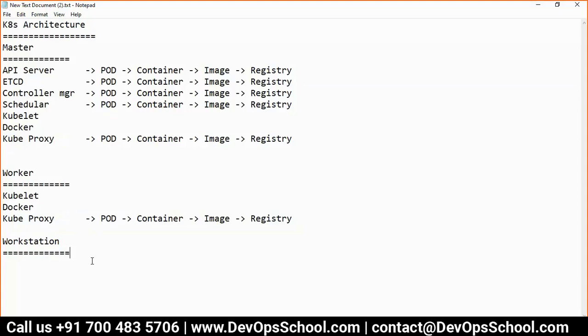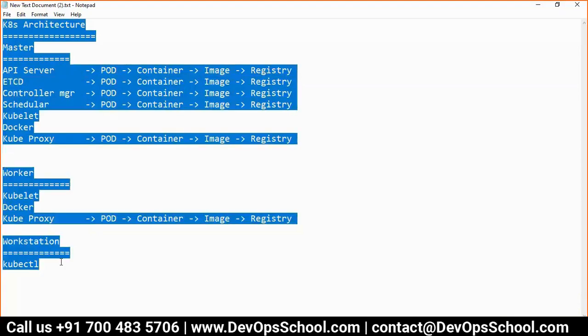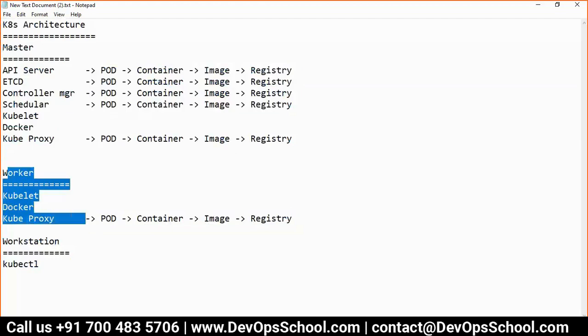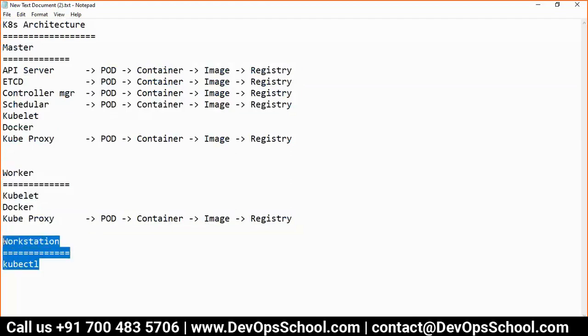In the workstation, anyone has a good memory? Because I'm not able to recall. Which contains the manifest file. kubectl, yes, kubectl. So guys, please never forget this stuff. Master will have this, worker will have this, workstation will have this.